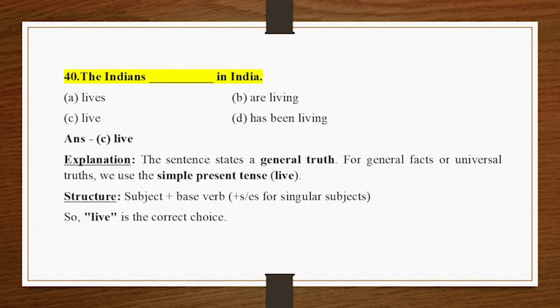40. The Indians underscore in India. A. Lives. B. Are living. C. Live. D. Has been living. Answer C. Live. Explanation. The sentence states a general truth.